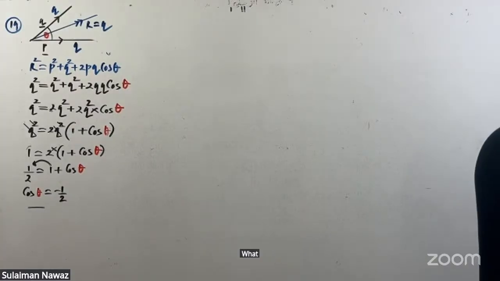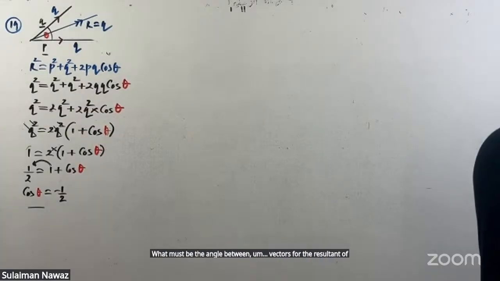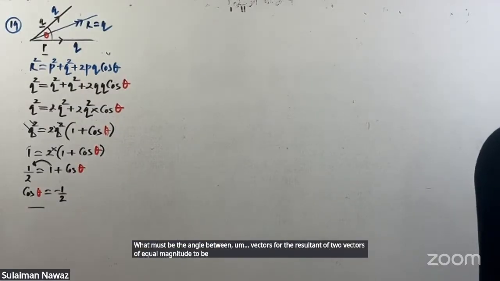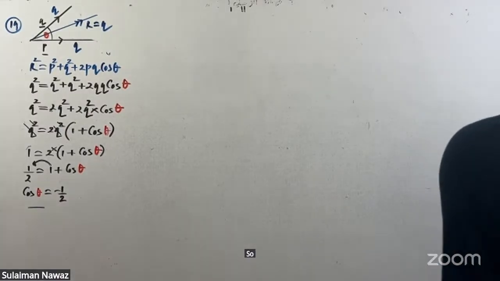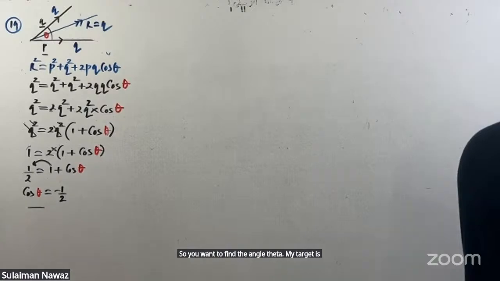What must be the angle between vectors for the resultant of two vectors of equal magnitude to be equal to the magnitude of the vector? Right. Look here. So you want to find the angle theta. My target is, I almost found that cos theta is minus half.